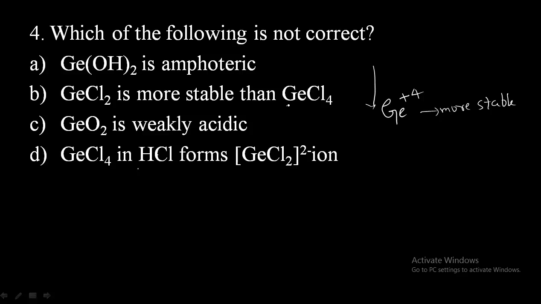Here GeCl4, formed by Ge, will be more stable than GeCl2, because in GeCl2 the oxidation state will be Ge+2, which is less stable when compared to Ge+4. So the statement that GeCl2 is more stable than germanium tetrachloride is incorrect. Therefore option B is the correct answer.